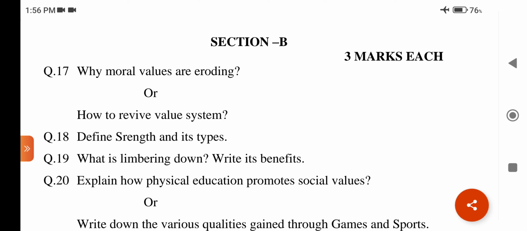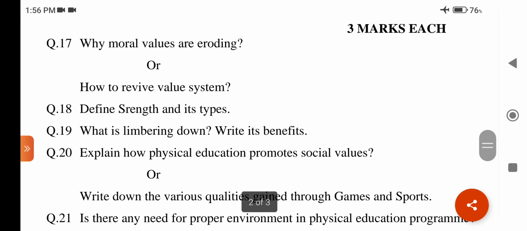Number 5. Moral education ideally should give the children a ready set of values at school level. Or how to revive value system. How, mean in what way? Revive, bring back. Value system means loyalty, honesty, integrity, selflessness. This question is related to chapter number 4, moral education.